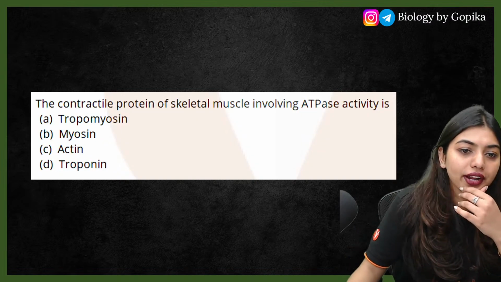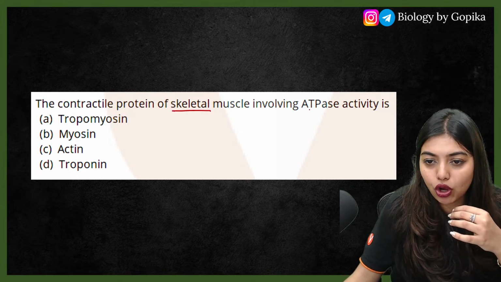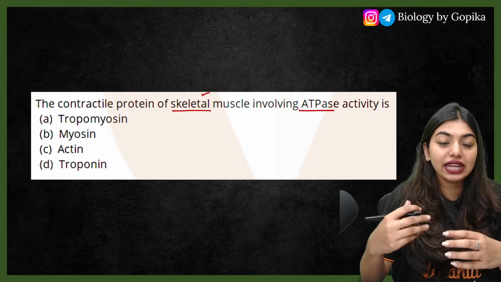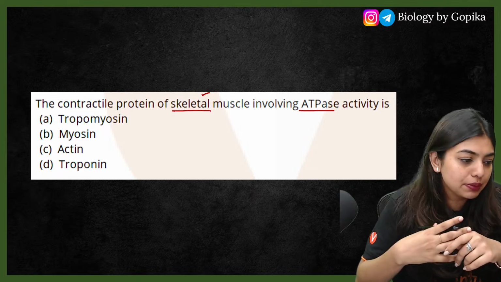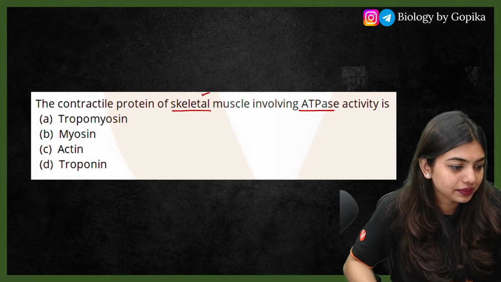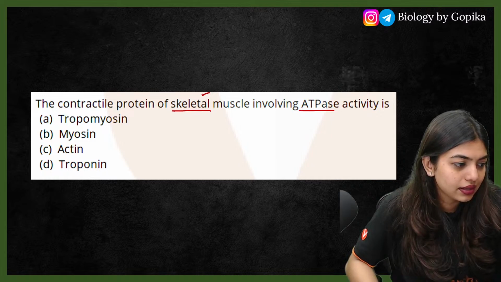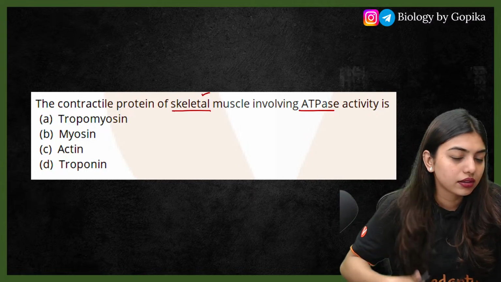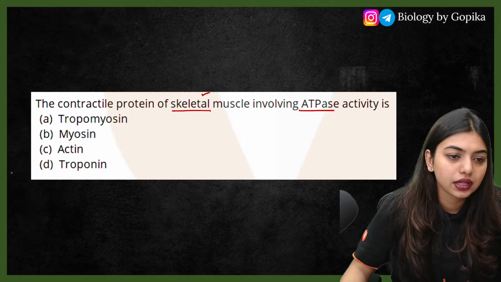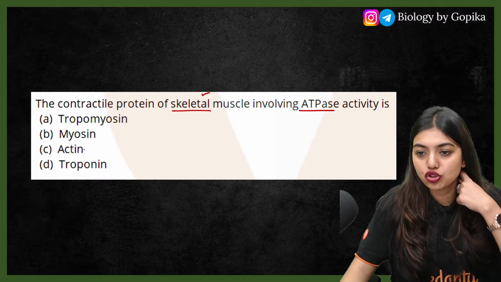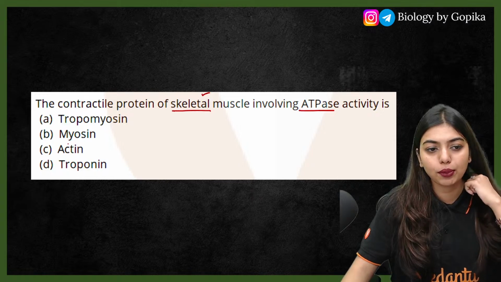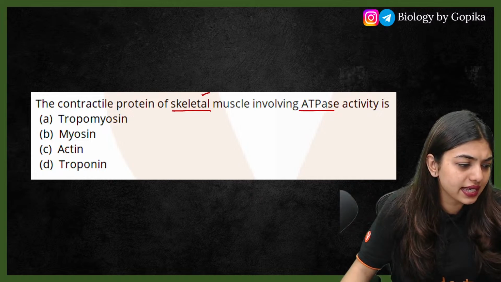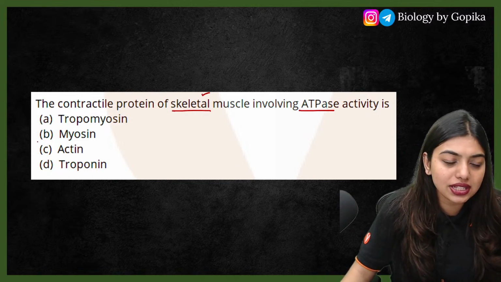Next one. The contractile protein of skeletal muscle involving ATPase activity. Who is the one who has an ATPase activity? Tropomyosin, myosin, actin, troponin. Easy question. All of you will be able to answer in a second. Yes, perfectly. As I told, all of you answered in a second.